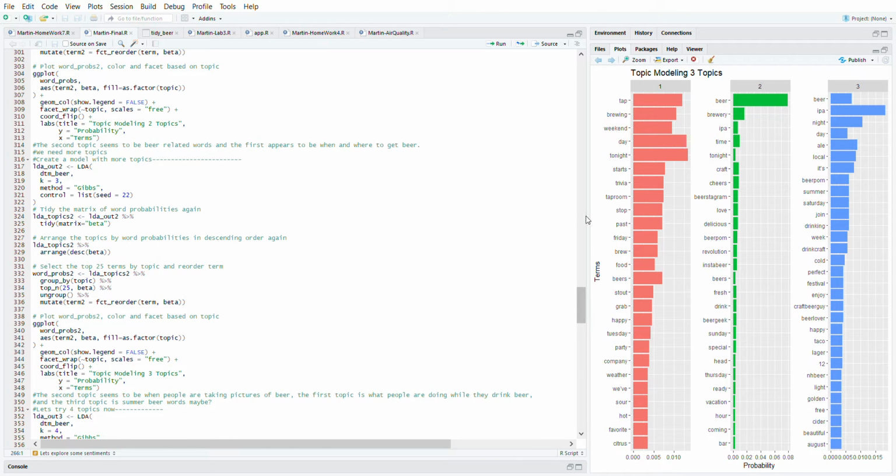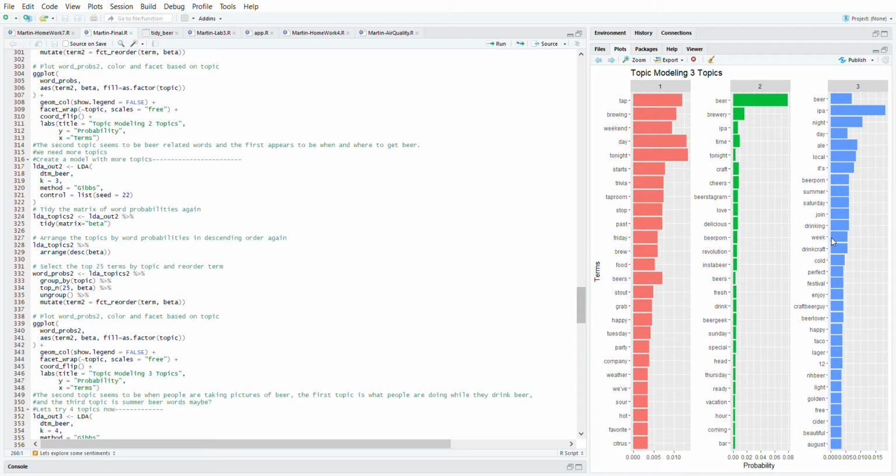The second one appears to be people taking pictures of beer: beer porn, Beerstagram, Instabeer, a lot of beer picture related things. The first topic is what people are doing when they drink beer, doing some trivia. They're in the tap room, having a stout on a Tuesday. The weather's nice. And the third topic is summer beer words, I'm thinking.